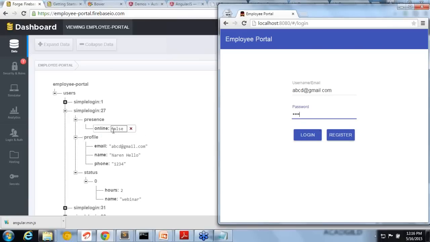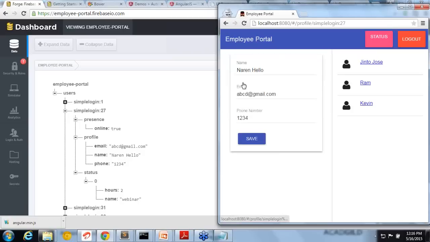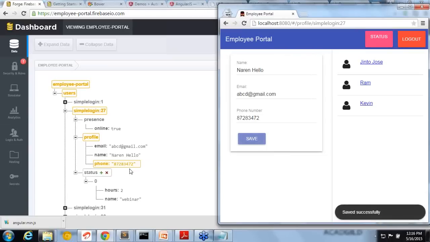So now the presence online is false. Now if you see, when I'm logging in, this automatically changes to online true. So it's updating immediately. And let's say I'm viewing the profile and making some change, 1, 2, 3, 4, 5, 6, 7 something. See, it's updated. So there is a real-time update happening.